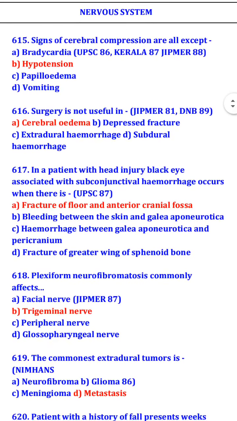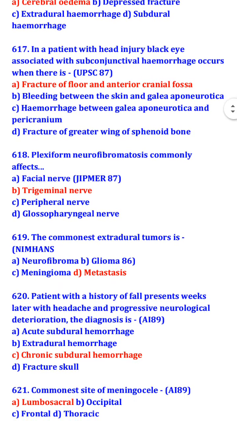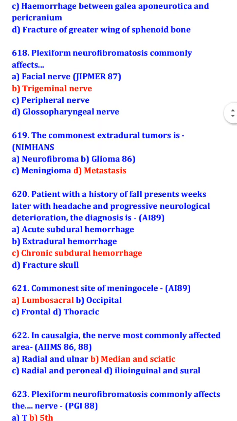In a patient with head injury, black eye associated with subconjunctival hemorrhage occurs when there is fracture of floor of anterior cranial fossa. Plexiform neurofibromatosis commonly affects trigeminal nerve. The commonest extradural tumor is metastasis.